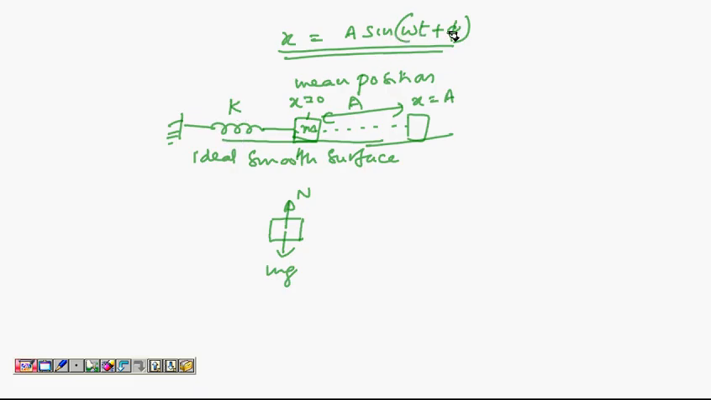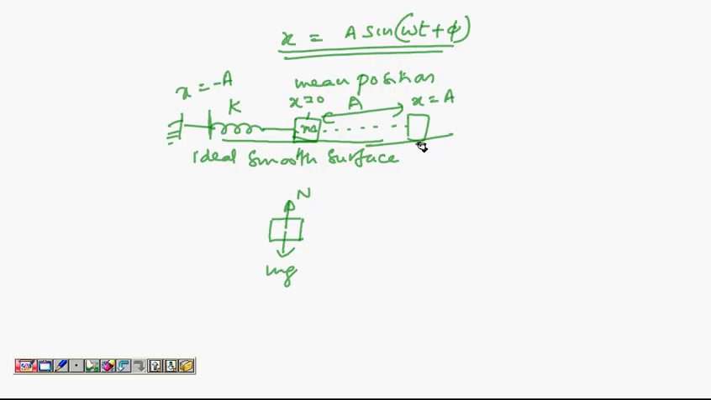So you see, when sine(omega t plus phi) is 1, x equal to plus a, and when sine(omega t plus phi) is minus 1, x equal to minus a. So the motion happens between x equal to plus a and x equal to minus a. So this block keeps oscillating like this.